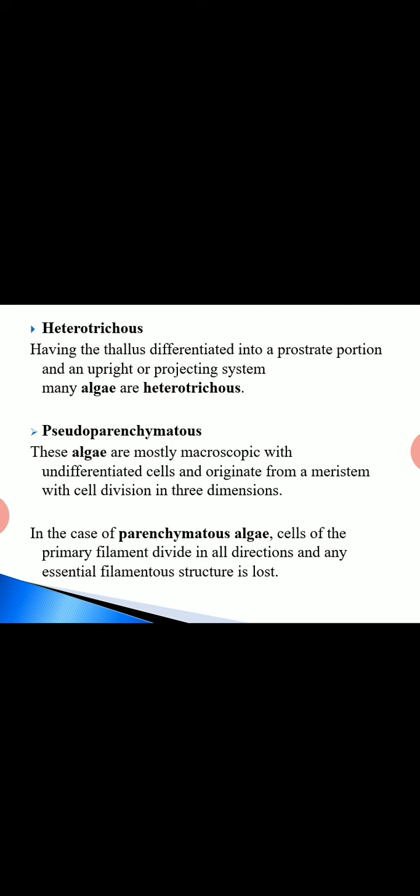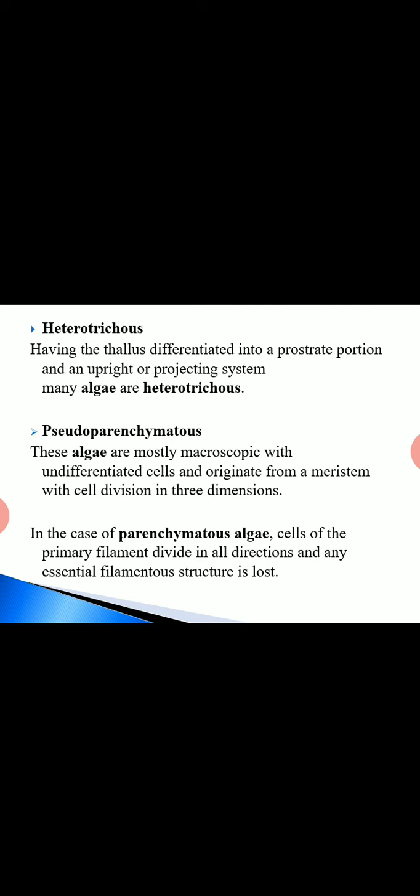Then another term from the last slide, pseudoparenchymatous. Such algae are mostly macroscopic with undifferentiated cells and originate from a meristem with cell division in three dimensions. The meristematic cell divides in three dimensions, and the cells are undifferentiated.